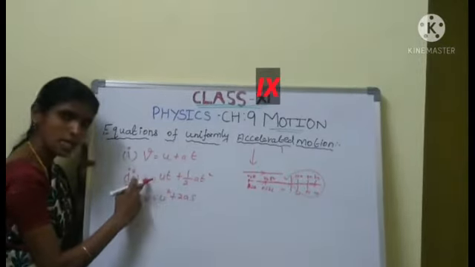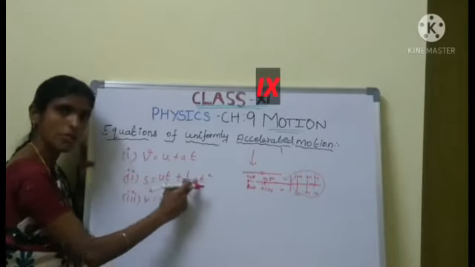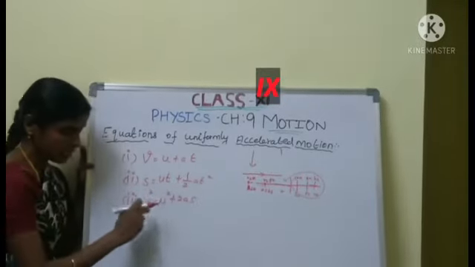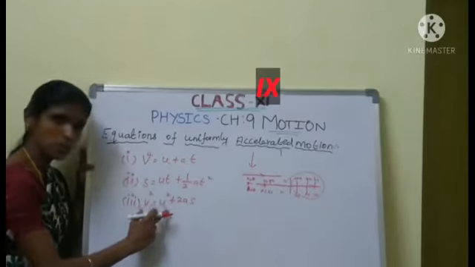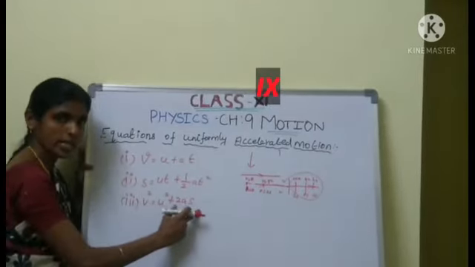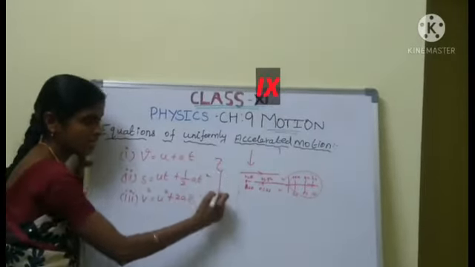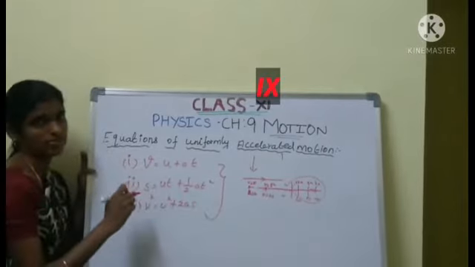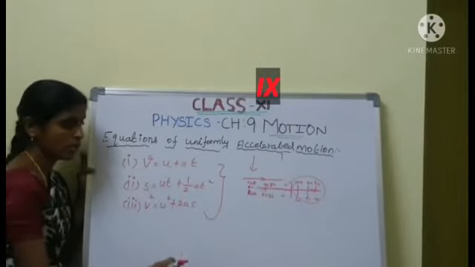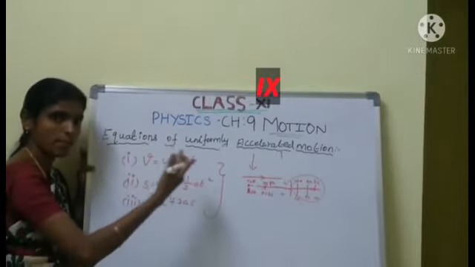Next, S equal to UT plus half of AT square. Third equation, V squared equal to U squared plus 2AS. The three equations are very important. Now we are going to discuss them one by one.